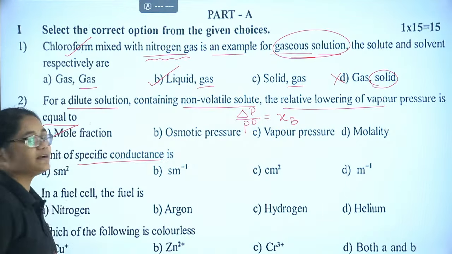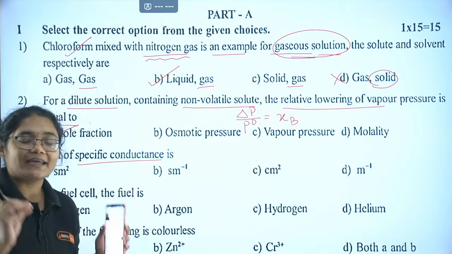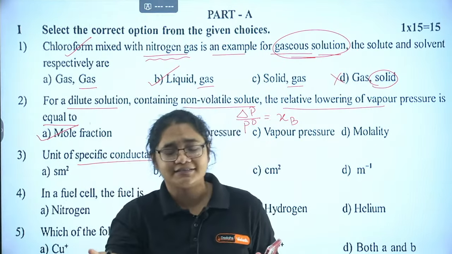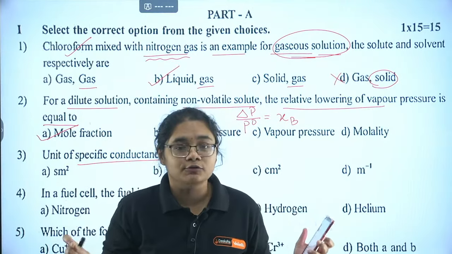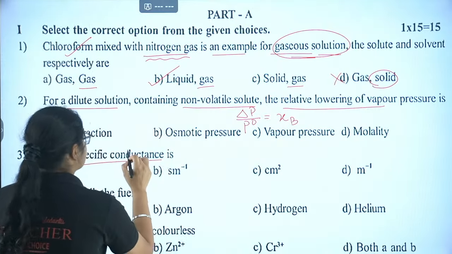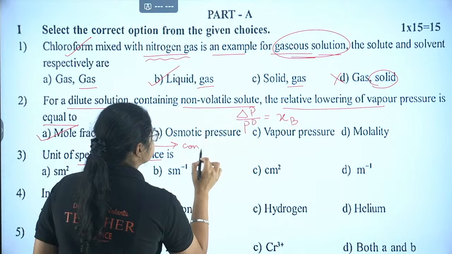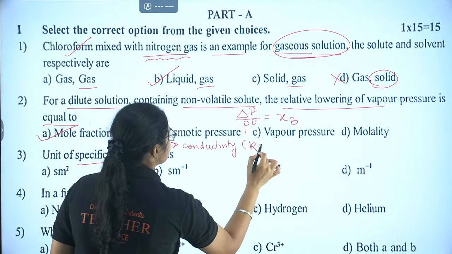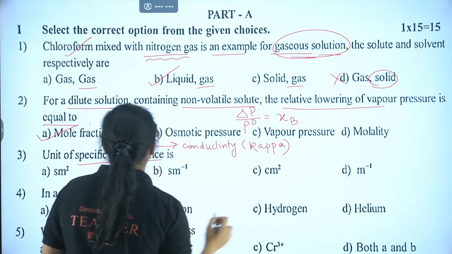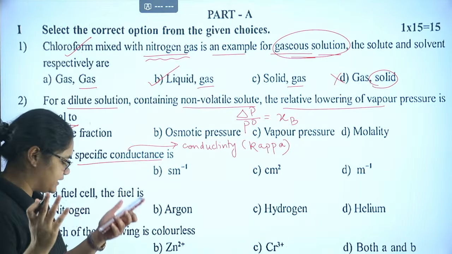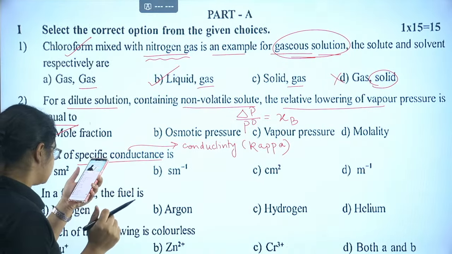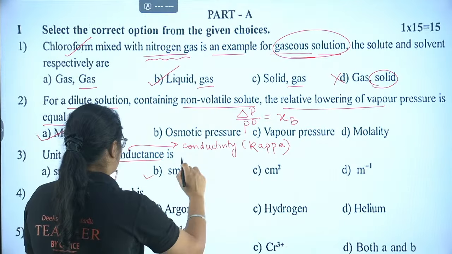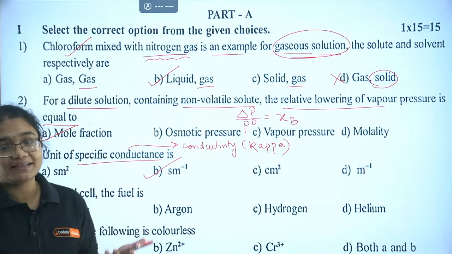Unit of specific conductance is... You should be very careful here. The terms conductance, resistance, specific conductance, conductivity, resistivity are super confusing. Specific conductance is nothing but conductivity, which we call kappa. So what is its unit? Not the SI unit, the simple unit is asked. 3B, yes, Slither here is absolutely correct. Sahana has also given me the correct answer. 3D. Let's revise its formula also.